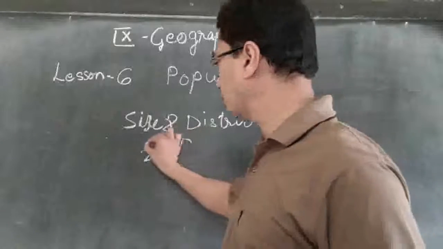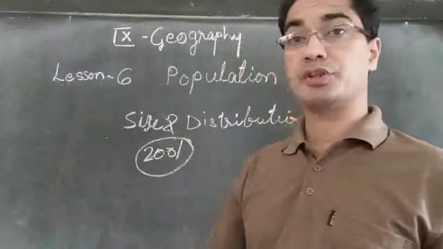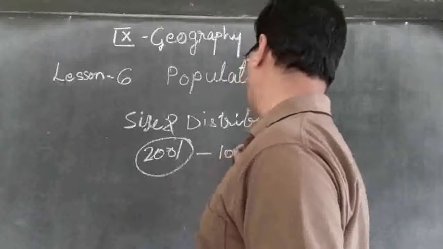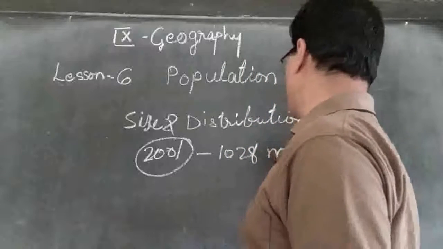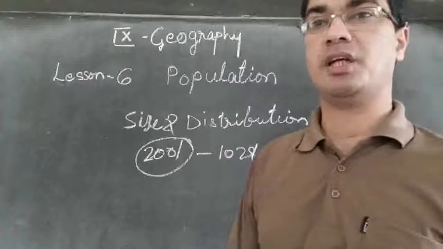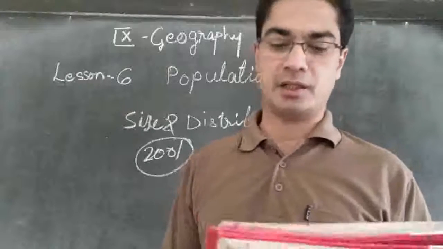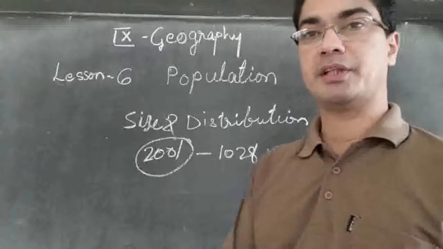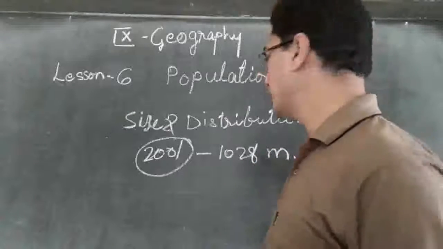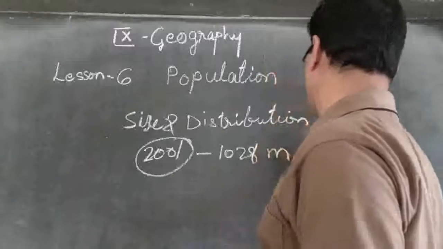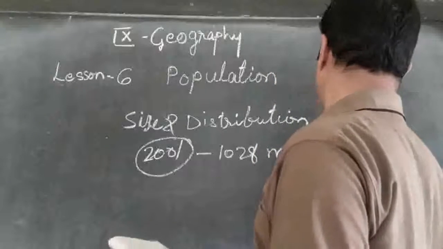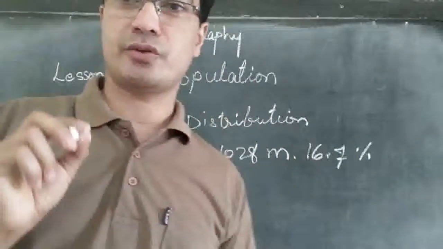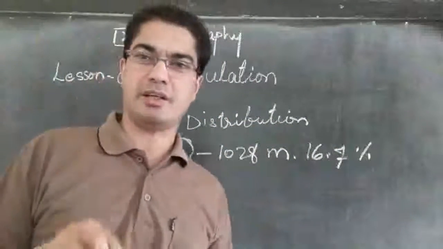So according to the 2001 census, how many people are there in India? 1028 million people are there in our country, and if you look percentage wise, it is 16.7% of the total population of the world that we can find in India.